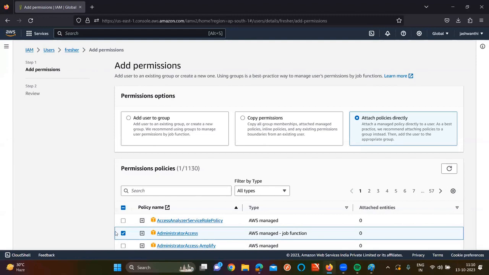Why? Because if we give administrator access to an IAM user, what is the purpose of creating the IAM user? Directly you can give root user credentials, or not, sir? So in real time also, for an IAM user, we will never give the administrator access. It is not the perfect thing to practice. The main purpose of an IAM user is to restrict the permissions, right? But if you create the IAM user and again try to give the admin access, what's the point of creating an IAM user? Has the logic point registered for you? You can write this point in your own words. However you are able to understand, write that.